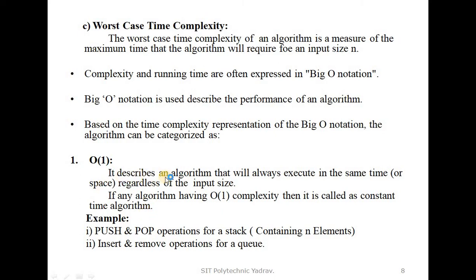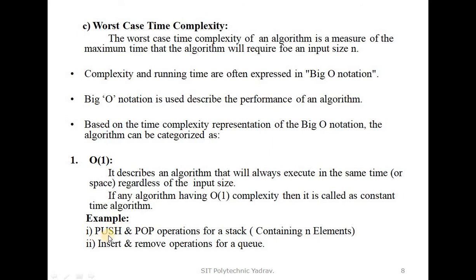Means we require the same time or space regardless of the input size. Whatever input size is given, the space and time are the same. That algorithm's complexity is known as big O of 1.